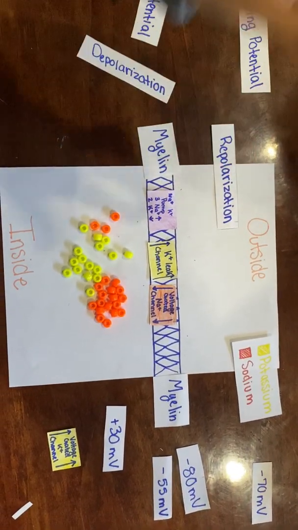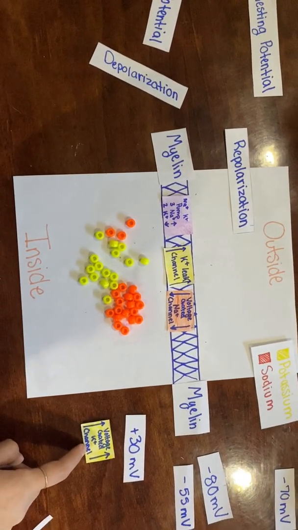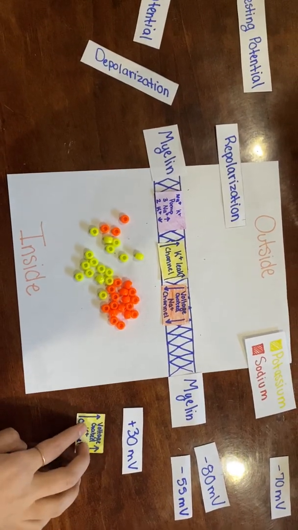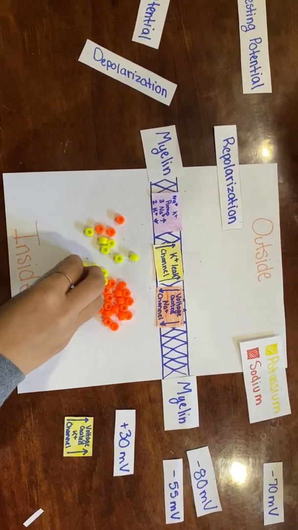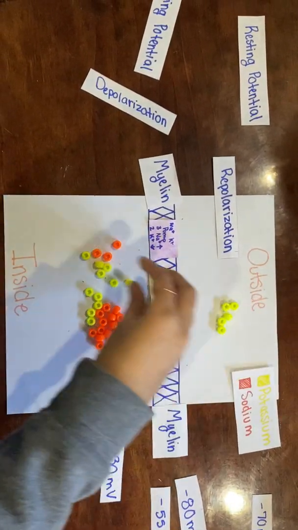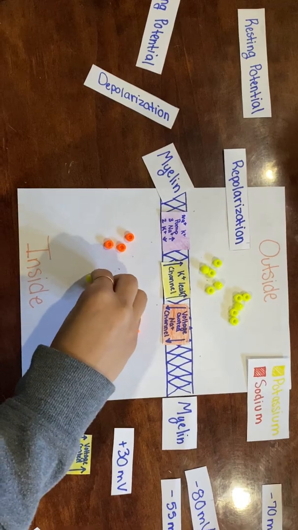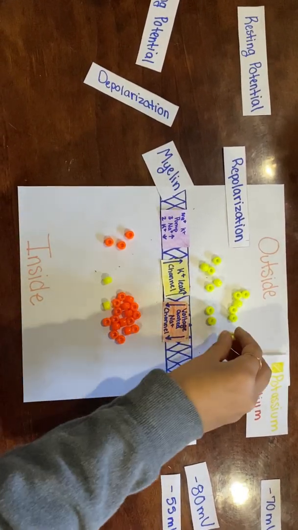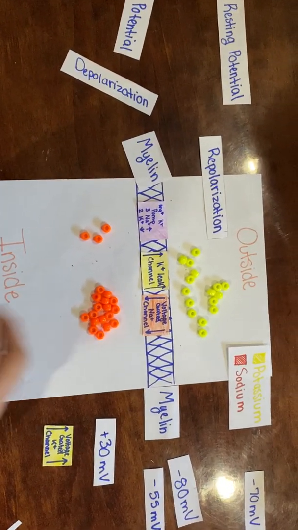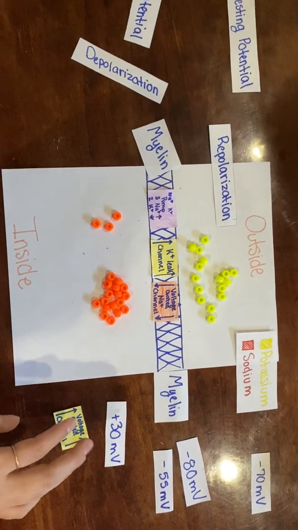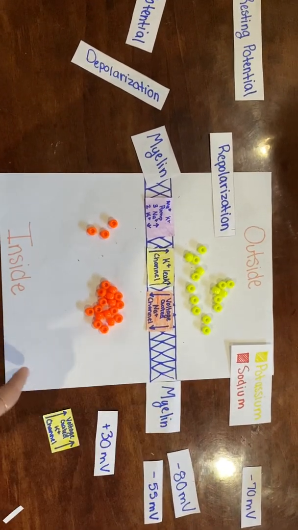Repolarization is occurring, so only the potassium channel is open. This action is passive because no energy is required and only the potassium is let out. The potassium is let out because there was less outside than inside. This happens really quickly, no energy needed. That was the work of the potassium channel that only lets potassium outside. Now it's polarized again because there's a lot of positive outside, leaving the inside more negative.